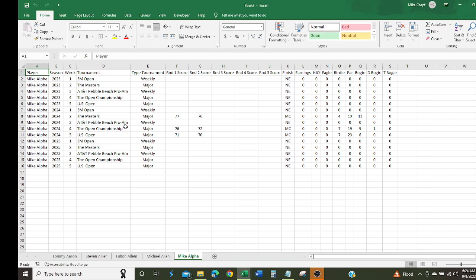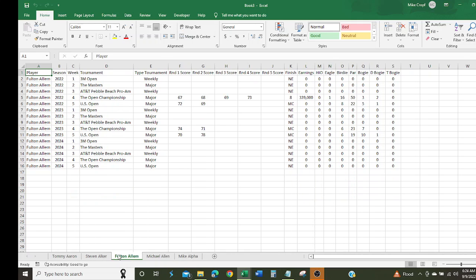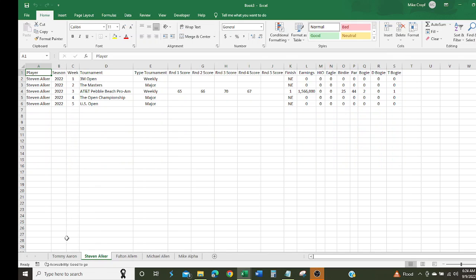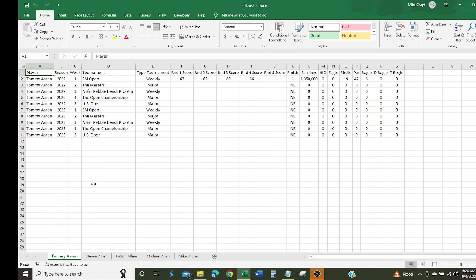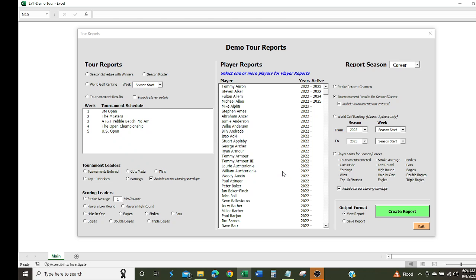So you see Mike Alpha, I started him in 23, so it's 23, 24, 25. Michael Allen, 22 through 25. Fulton Allen only in 22 through 24. Alker only in 22. And Tommy Aaron, 22 through 23. Which match up with their years active.